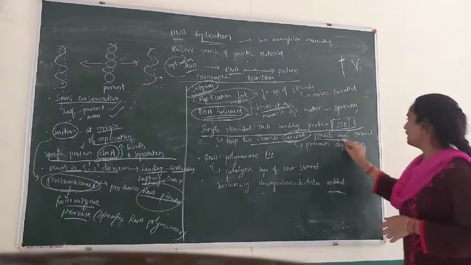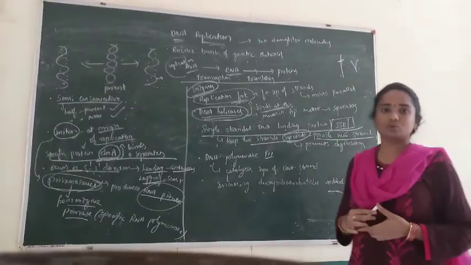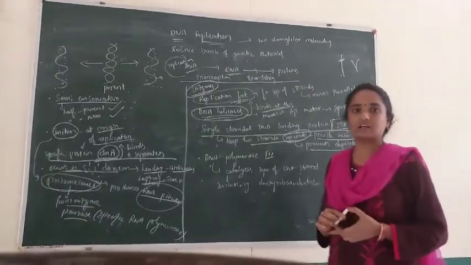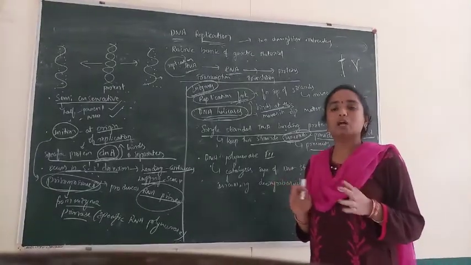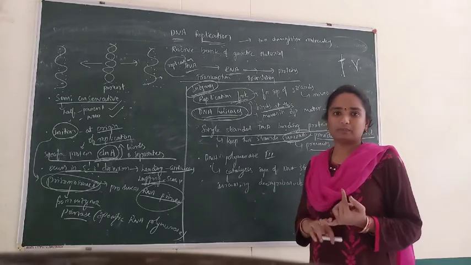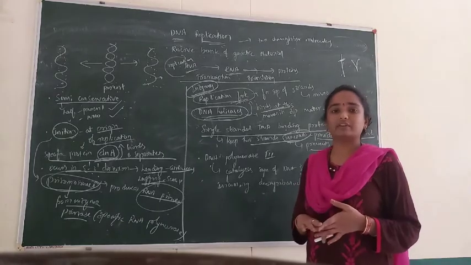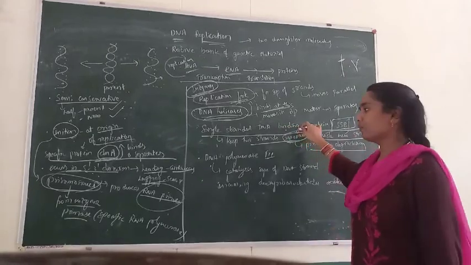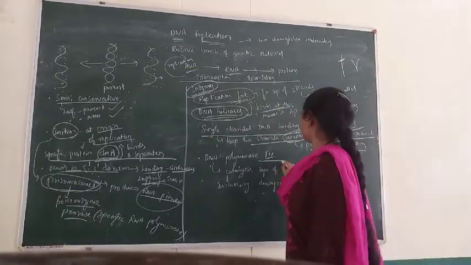Apart from that, they also help in producing the new strand, and they help prevent the degradation of new strands. So the strands are separated, and to keep them separate, to develop the new strand, and to prevent degradation, SSB, the single-stranded DNA binding proteins, play a very important role.